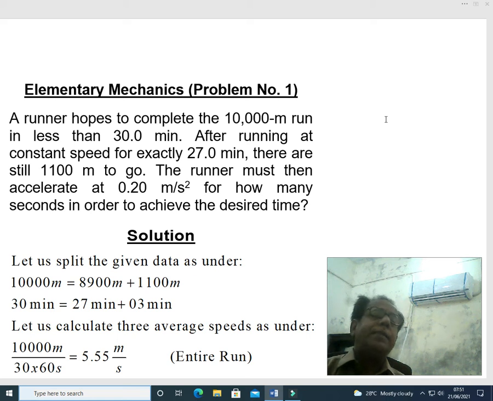The reason for this is that in past we had started only one course, that was mechanics.